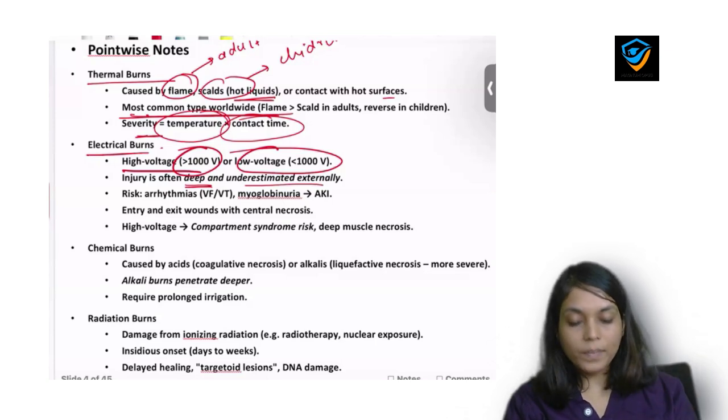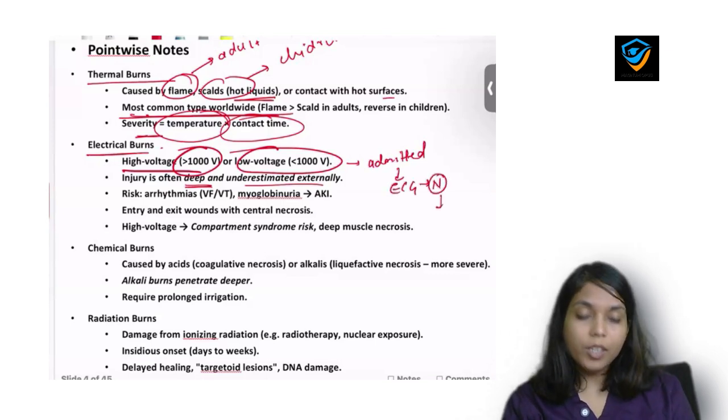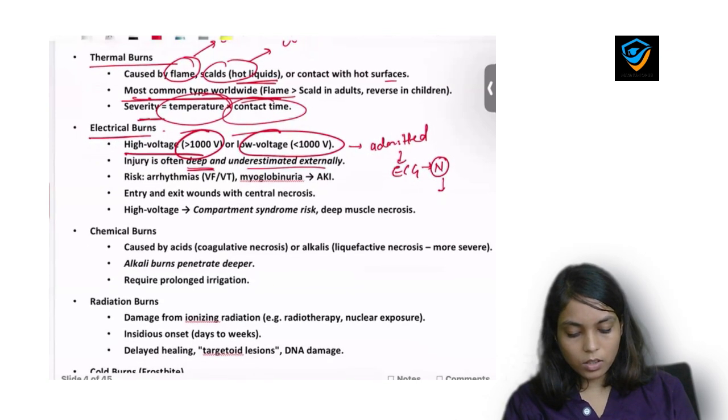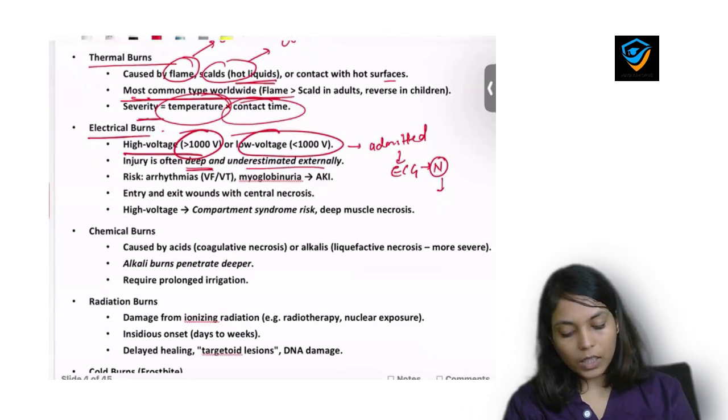So we most of the time underestimate electrical injury, and that is the reason every electrical injury patient should get admitted, should get ECG done, and even if the first ECG is normal, you need to repeat the ECG after some period of time.